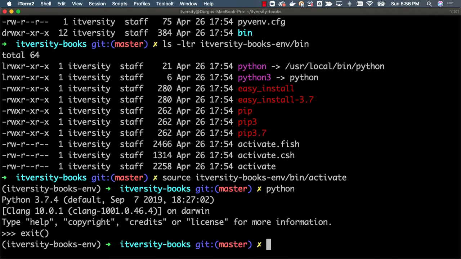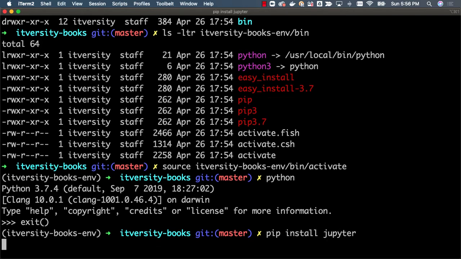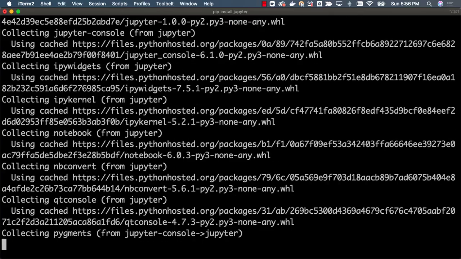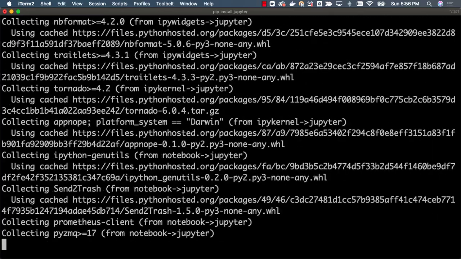If I want to install Jupyter specific to this, I can say python -m pip install, or as part of bin you also have pip3 and pip3.7. You can directly say pip also. So pip is nothing but a Python package management tool. Using pip, you should be able to manage the packages related to Python. Hence I can say pip install jupyter to install Jupyter.